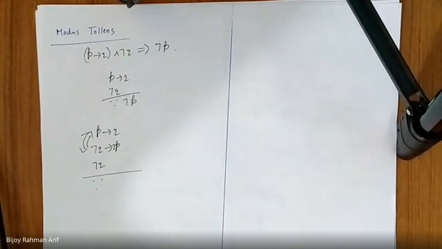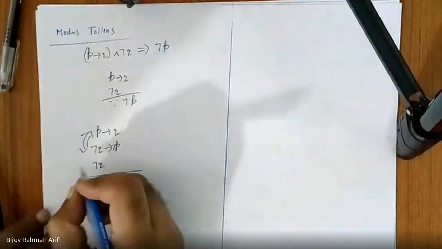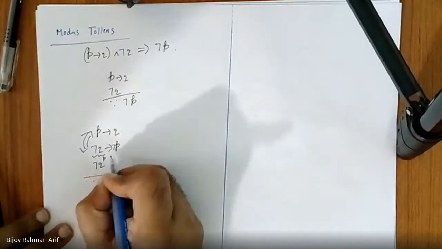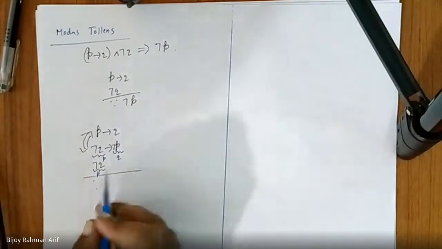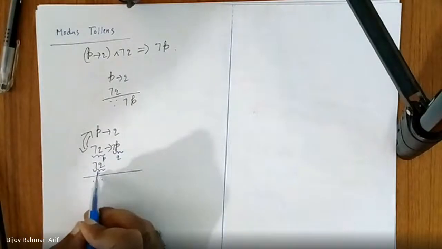Apply modus ponens. Let's consider this is my P, this is my Q. So what is the form? P implies Q and P. So what will be the conclusion?